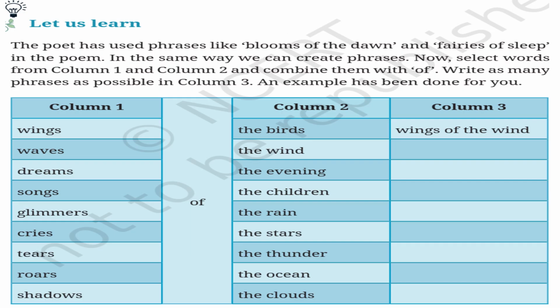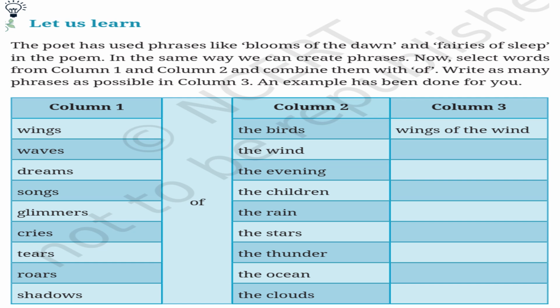Let us learn. The poet has used some phrases like blooms of dawn and fairies of sleep in the poem. In the same way, we can create phrases. Now select words from column 1 and column 2 and combine them with of. Write as many phrases as possible in column 3. An example has been done for you. ठीक है, पोएट ने यहाँ पे कुछ phrases यूज करे हैं इस पोम में.